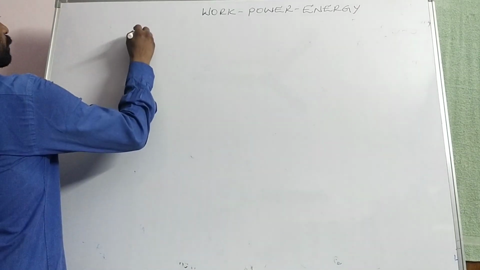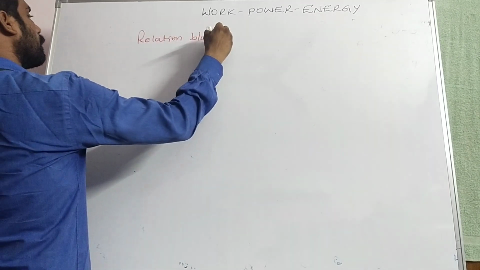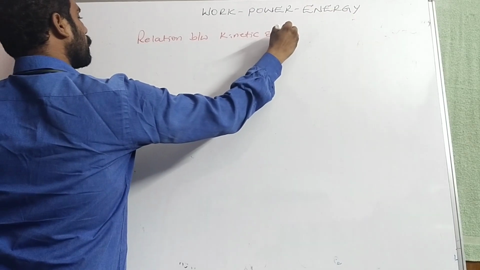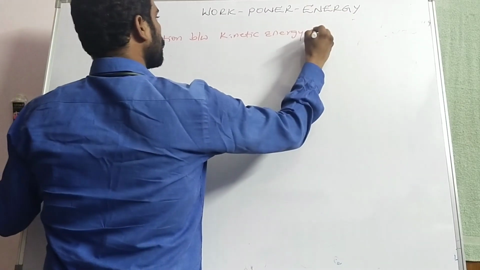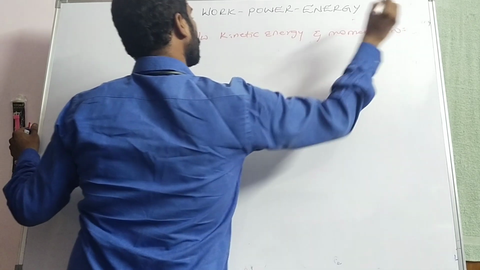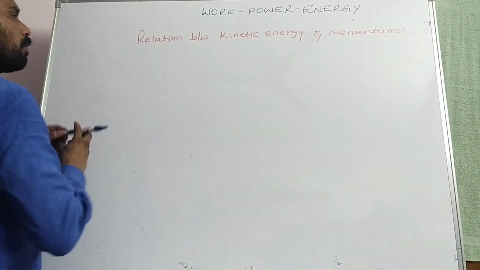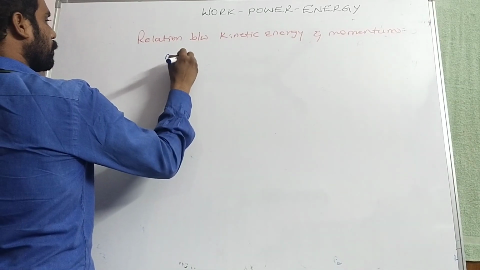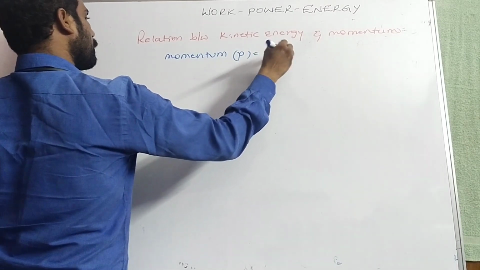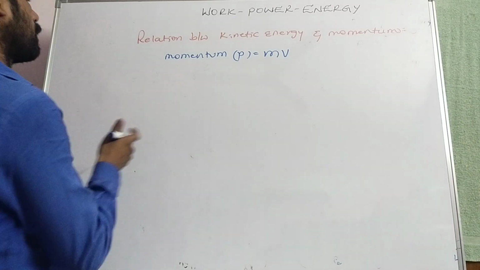Relation between kinetic energy and momentum. Momentum P is equal to mv, the product of mass and velocity.